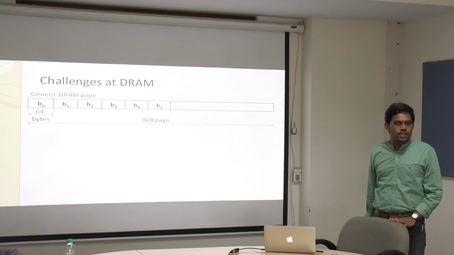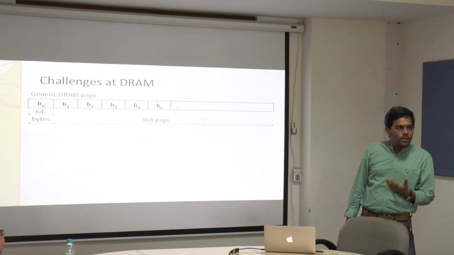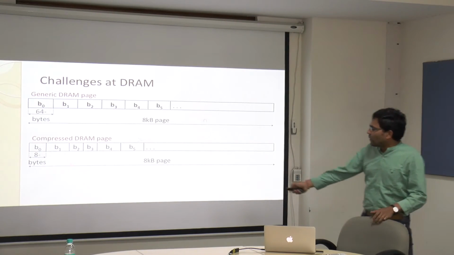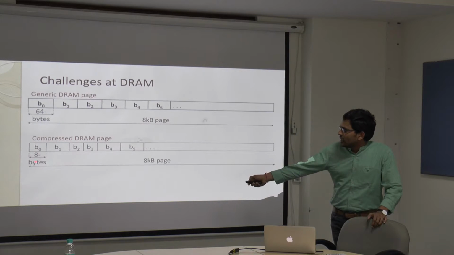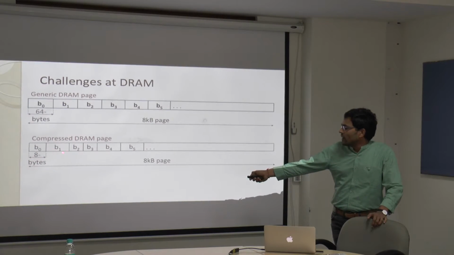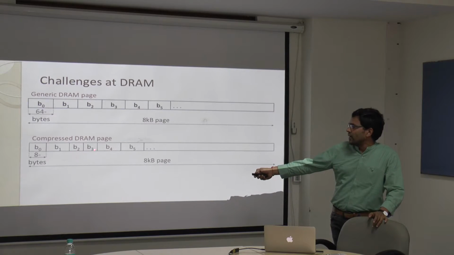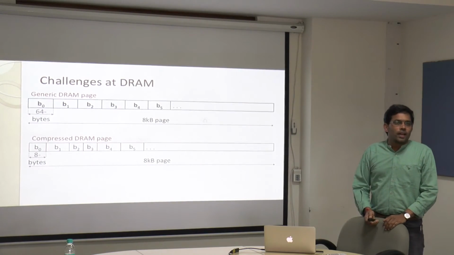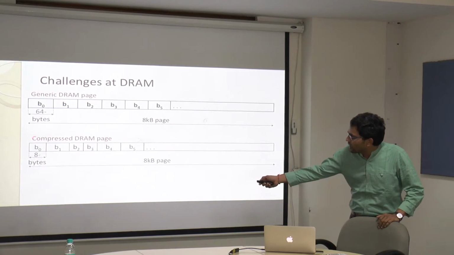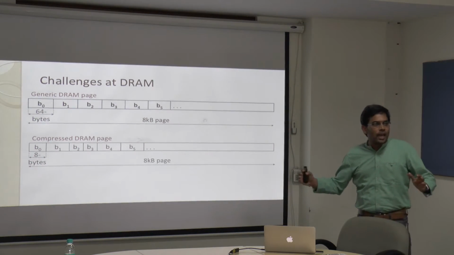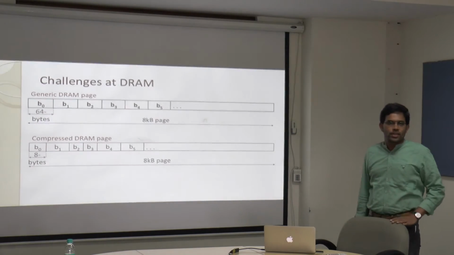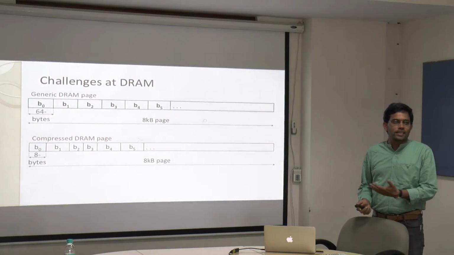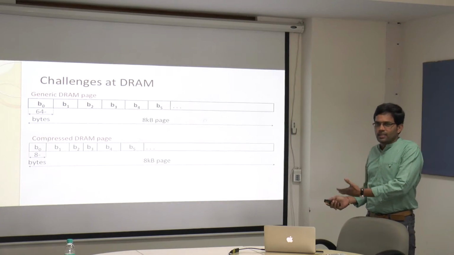I know the exact location. But if I am going to use this compression method where some blocks are compressed to less than 64 bytes, what is going to happen is you can see here B0 is put into 8 bytes, and B1 may be 16 bytes, B2 again 8 bytes, B3 is 8 bytes and so on. And if I want to access, for example, B4, I have to first know the size occupied by B0, B1, B2, B3, add them together, and then only go to the particular location. You cannot do all these things at the memory level. So if that is the case, then we cannot exploit this zipping.